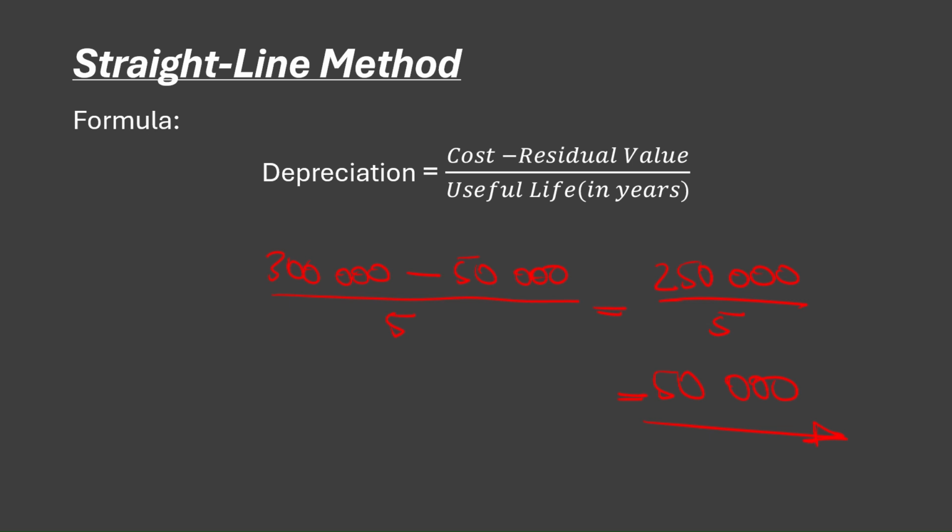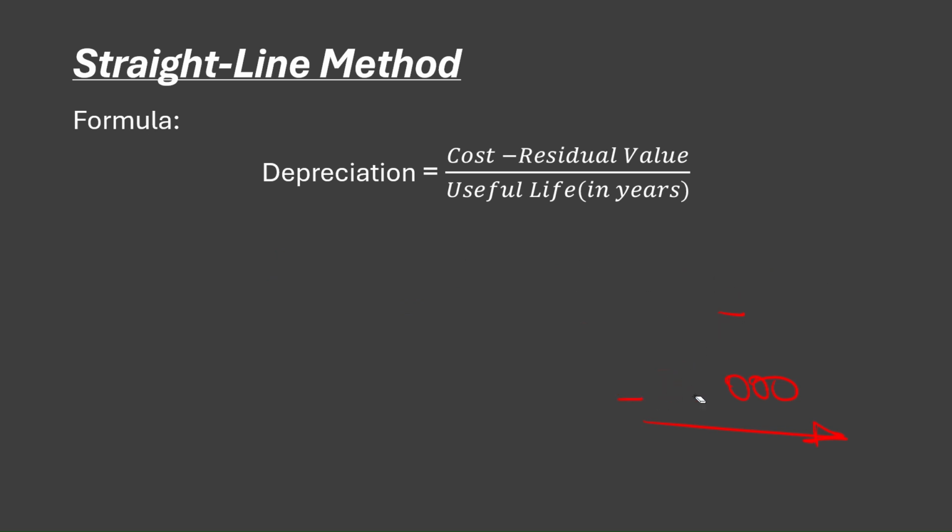So meaning that from when it is bought up until it gets to a value of 50,000, for that 5 years, each and every year, the car or that asset is going to depreciate by 50,000 rands. All right, I hope that that example makes sense right there.